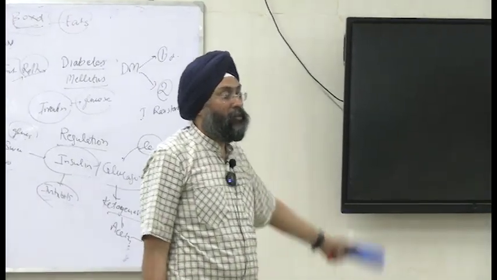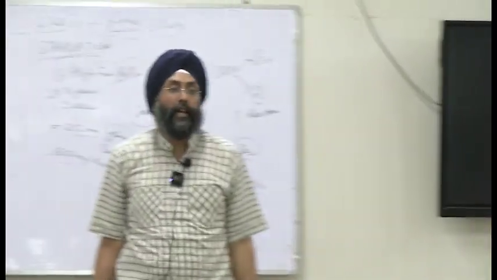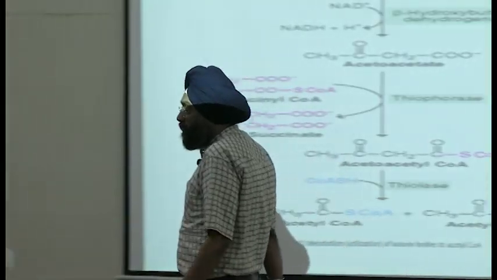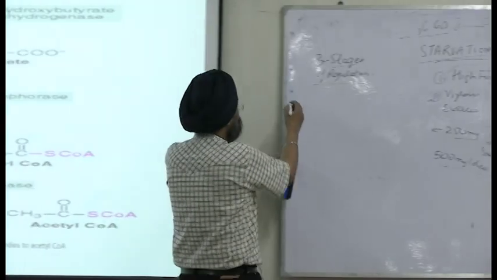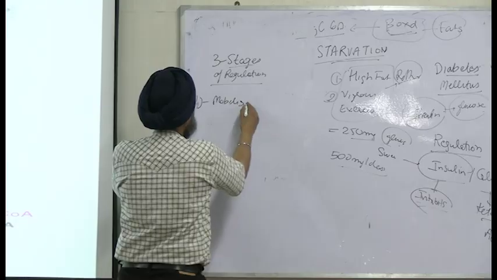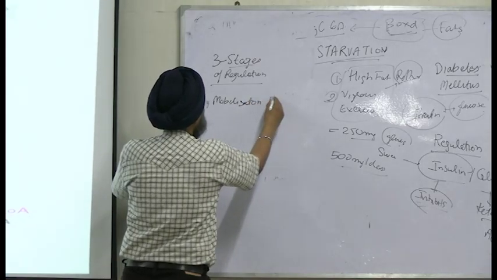And now we discuss ketogenesis. It is regulated at three levels. How? Tell me. The first stage is mobilization of free fatty acids.